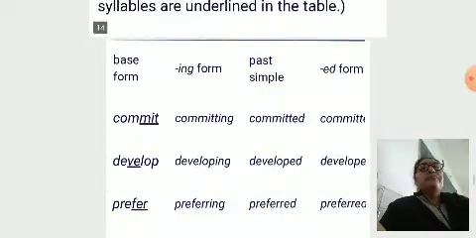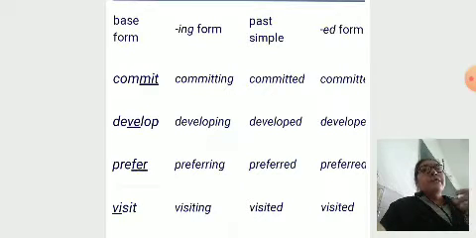Look here. Commit, committing. We double the t. C-O-M-M-I, double T-I-N-G. Committed, committed. Develop, developing, developed, developed. Prefer, preferring. Why do we double the r here? Because r comes before a vowel. So I hope you understand this rule.